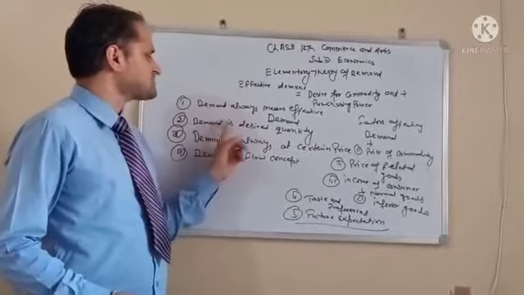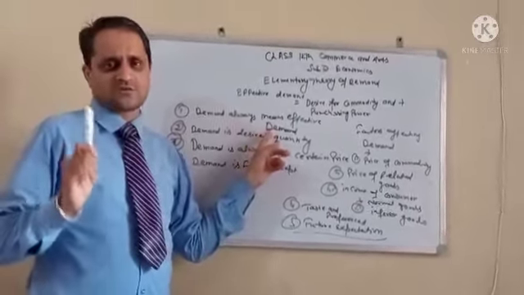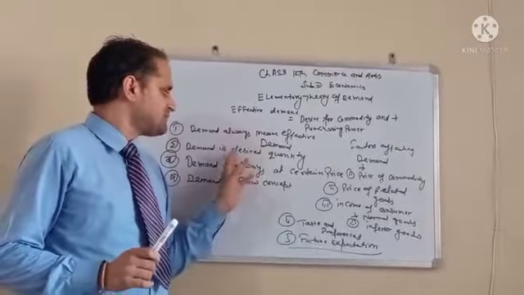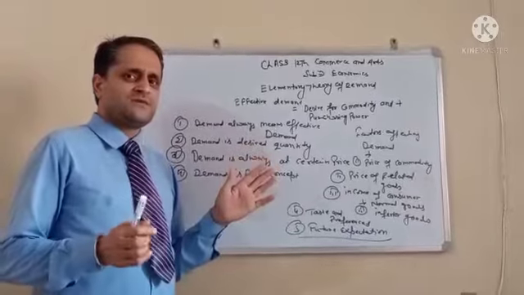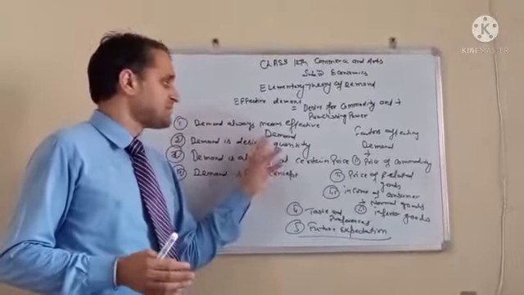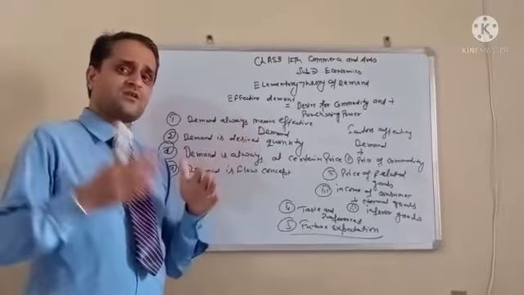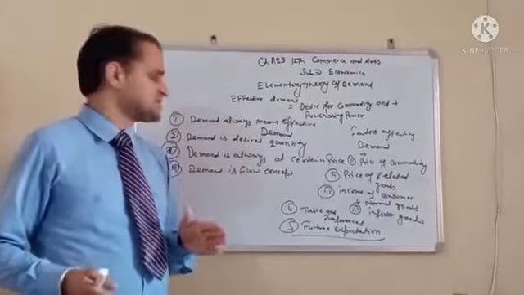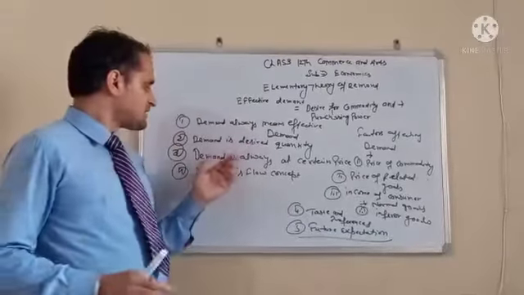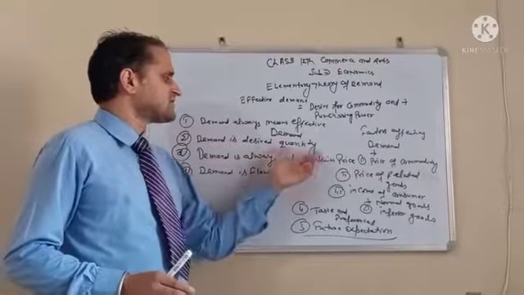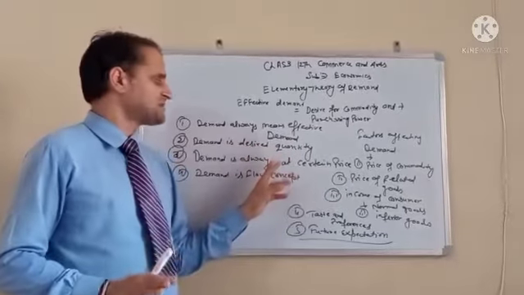Second one is demand is always desired quantity. Demand relates to the desired quantity. Desired quantity does not mean what you merely desire. It means actually you visit the market and whatever you purchase there, that is called demand, right? Demand is always at a certain price. There is a relation of demand with price.